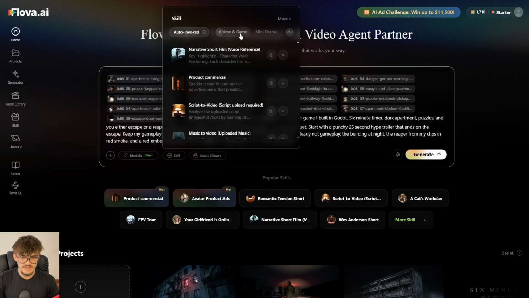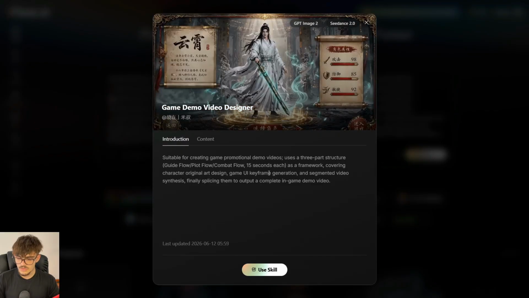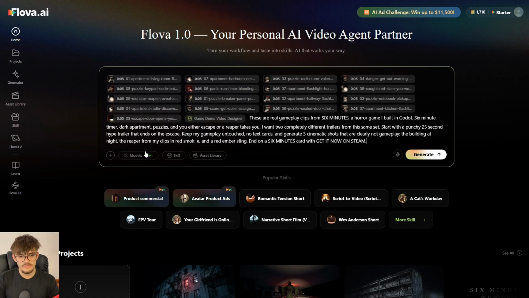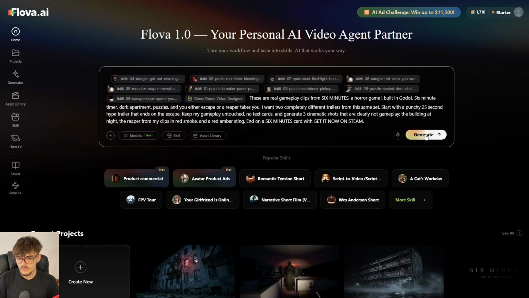So over here, I'm gonna select this category and then this skill called Game Dev Video Designer. And if I click over here, I can take a look at more details. So let's select it, and the skill will on its own choose the best models. So then let's click Generate. Let me just remove some videos that exceed the limit. There it is, now generate again.